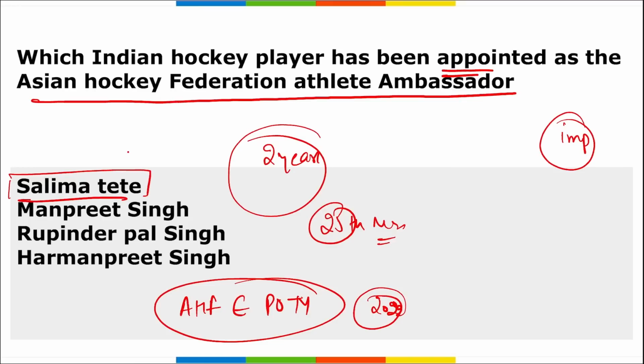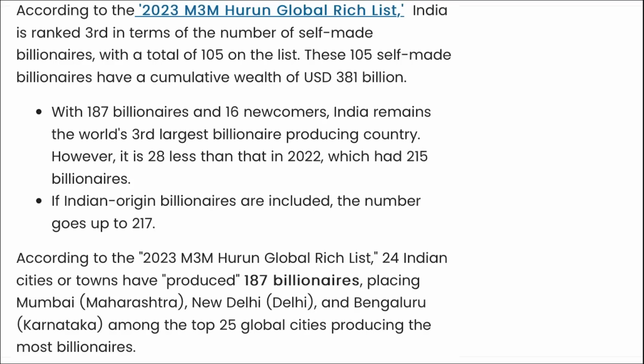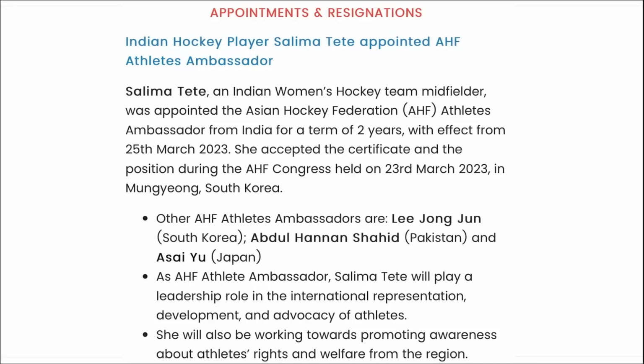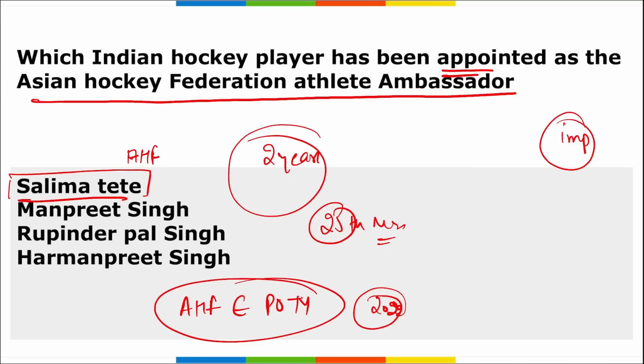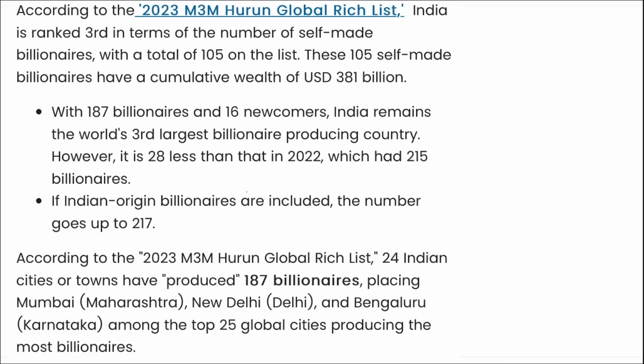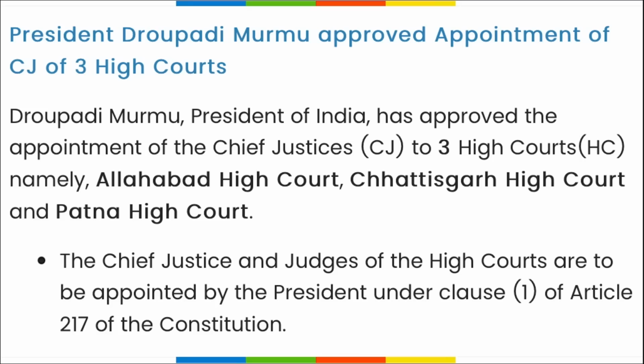She will be Salima Tete, and she has been appointed as the Athlete Ambassador for AHF. Indian hockey player Salima Tete appointed as the AHF Athlete Ambassador. Remember this. This is a slide, you can ignore this, it is an older one.